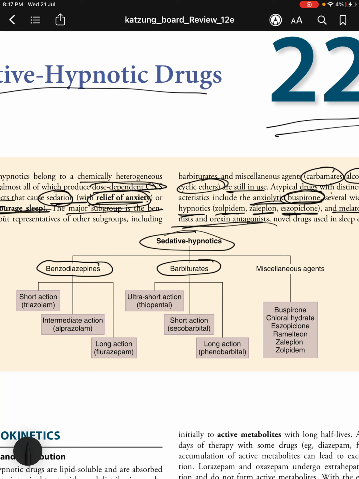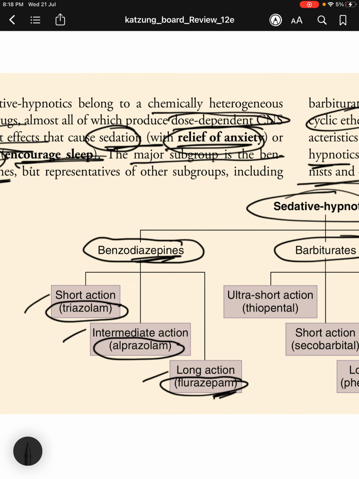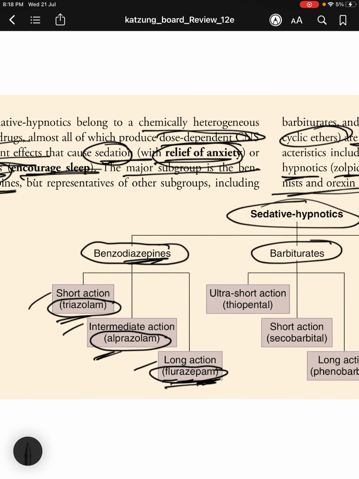They include benzodiazepines, barbiturates, and miscellaneous agents. Moving on to benzodiazepines, we have short acting, intermediate acting, and long acting drugs. Short acting, an example is triazolam, intermediate acting alprazolam, and long acting flurazepam. Long acting, long for far, flu spreads far away, so flurazepam. Long acting benzodiazepine. The other ones are triazolam and alprazolam.